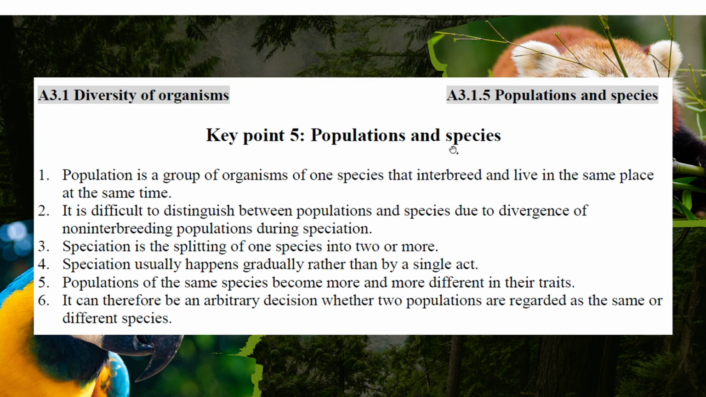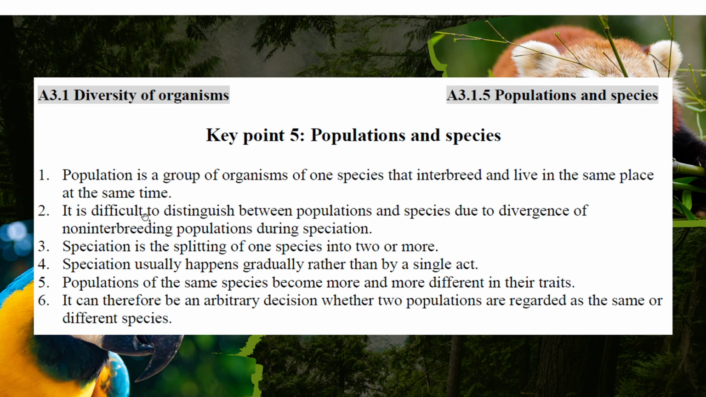Population and species, another concept. Species can be separated in the world in different geological places, and we call it a population. A population is a group of organisms of the same species that interbreed and live in the same place at the same time. In the time and space they live together, we call it a population. A population is smaller than the species.